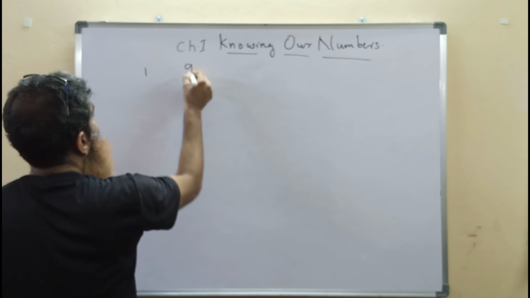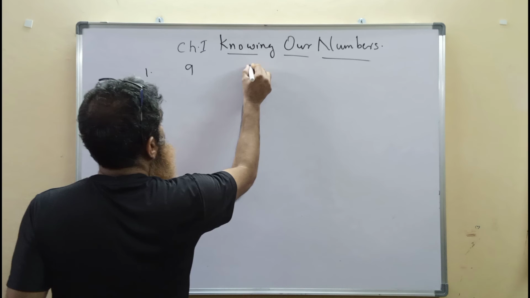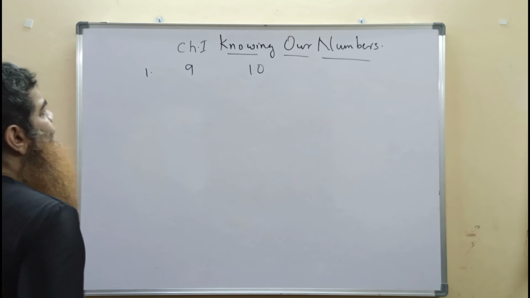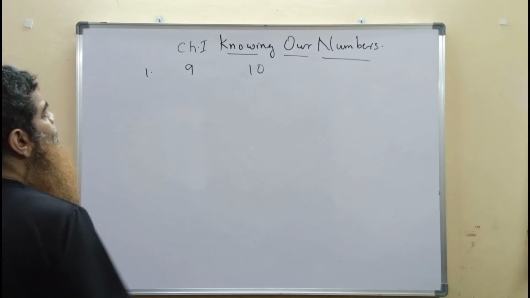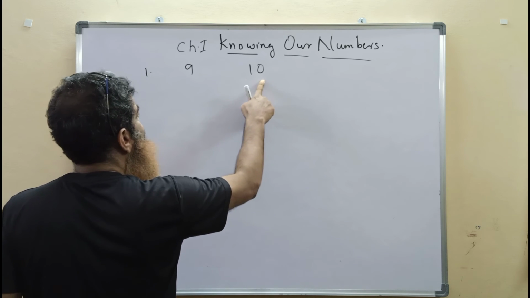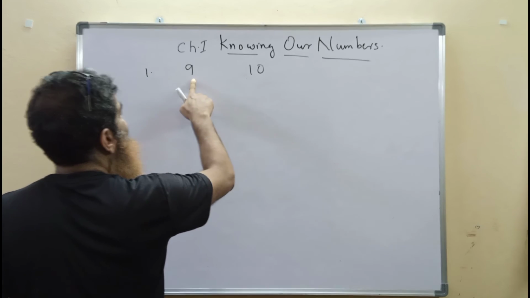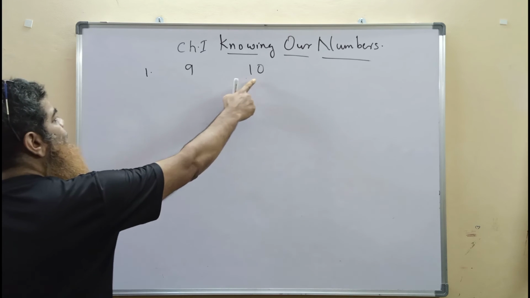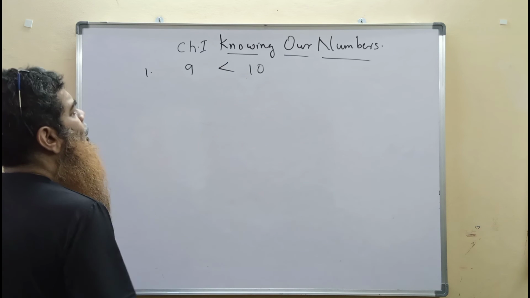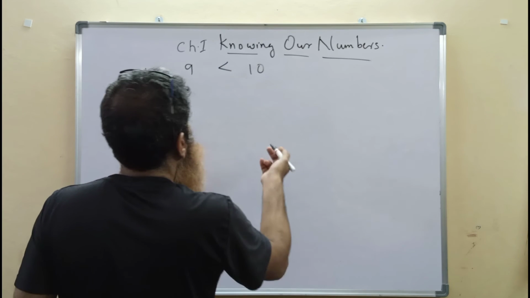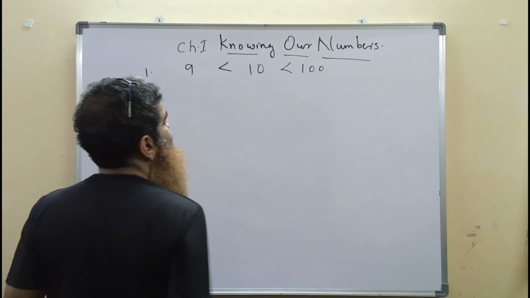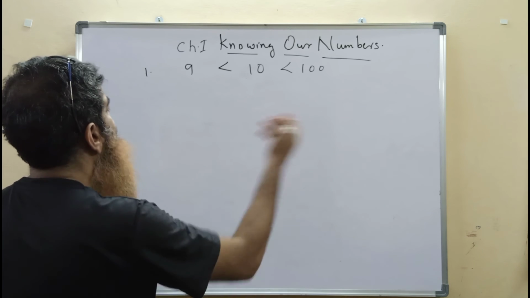Say this is a single digit number, this is a two digit number. Obviously a two digit number is greater than a single digit number. Even though this digit's value is smaller, combining these two digits, the number's value is more than a single digit number. This is 10, whereas this is 9. So the two digit number, or greater digit number, is greater, obviously. Now this number has got more digits, that is greater, obviously.